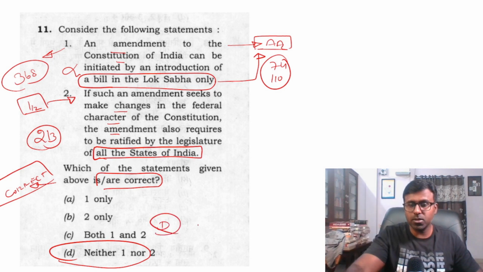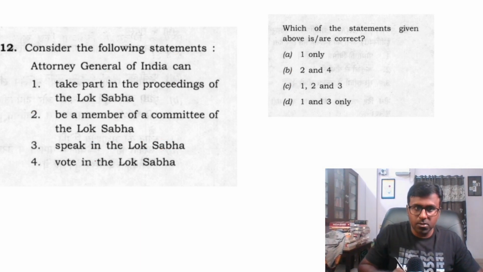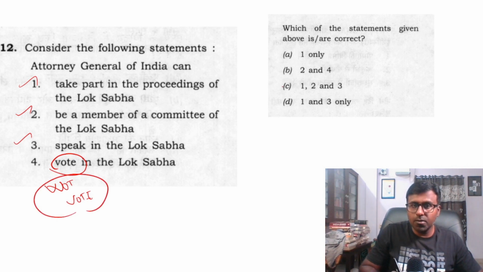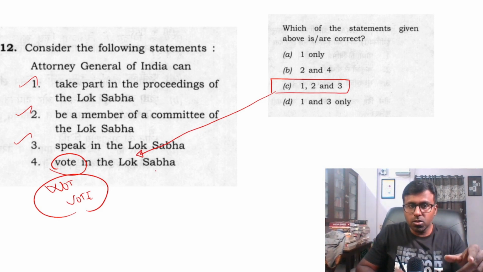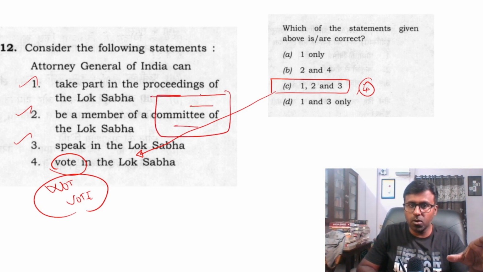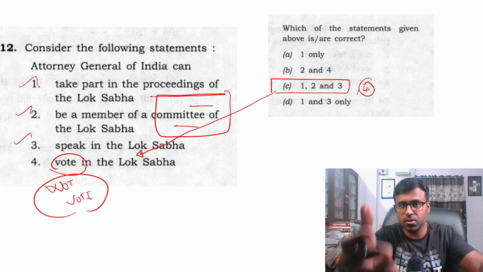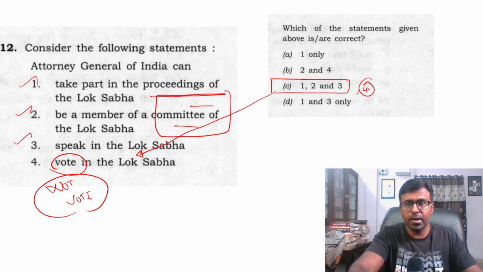So these are all easy questions. See, look at it. There are questions like whether the Attorney General takes part in Lok Sabha. Definitely, as a member they can, but they cannot vote. This is there. These are questions which we should actually look at. And if you are not sure whether the person can vote or not, see, there is no option with 1 2 3 4. This is a true fact, this is a true fact, this is a true fact. There is no option which includes 4 along with 1 2 3. So you should check the answer C.